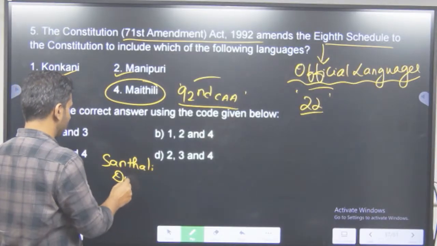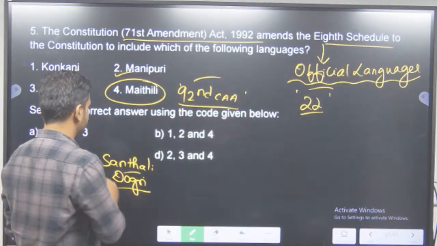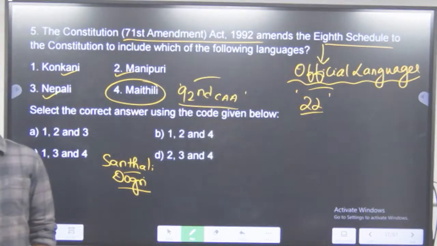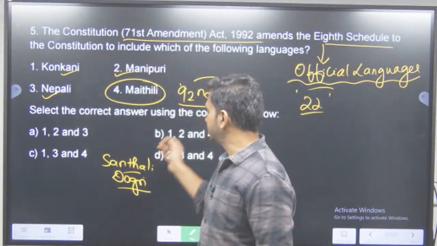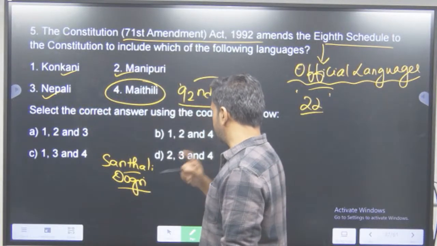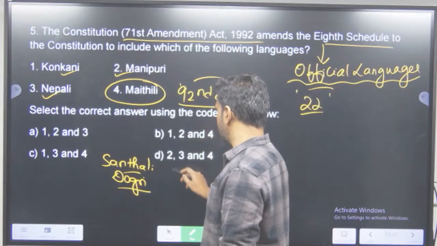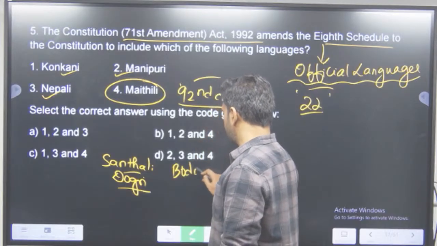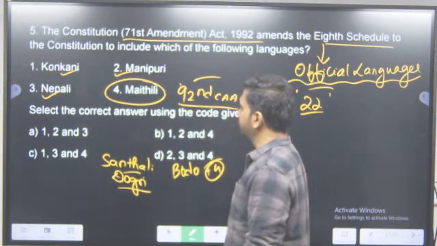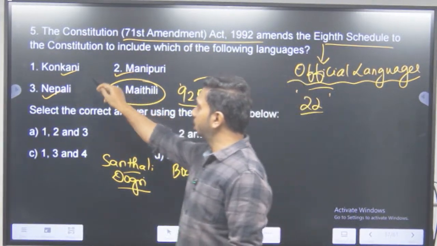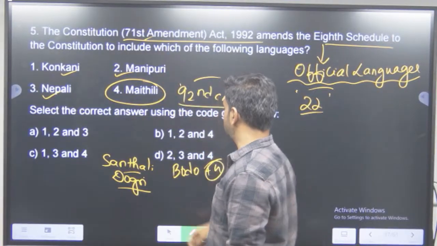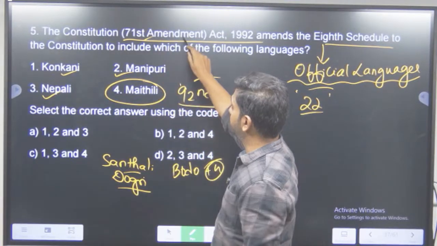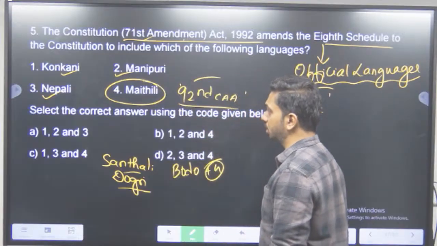we added Dogri. So different languages have been added into the Constitution through the 92nd Constitutional Amendment Act. I think Santali, Dogri, Maithili and Bodo we add kiya. So we added 4 languages there. So we added 3 languages here. Konkani, Manipuri, Nepali ko add kiya. So through which amendment? 91st Constitutional Amendment. This is 71st. This is 92nd Constitutional Amendment.